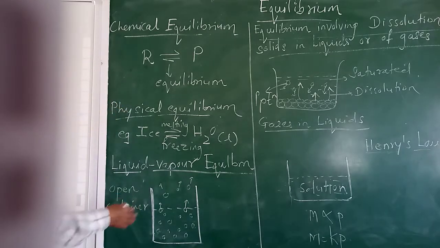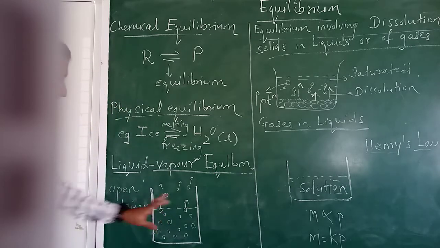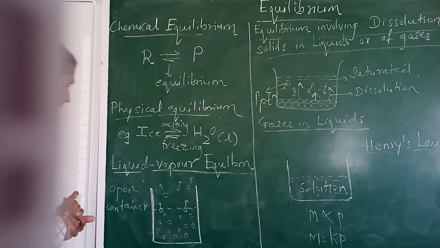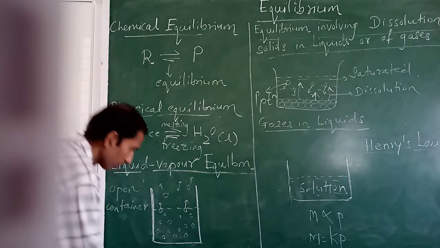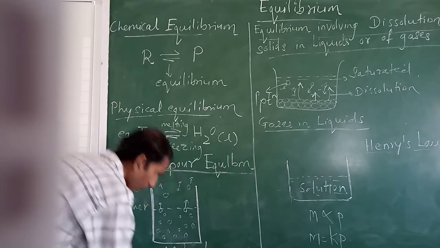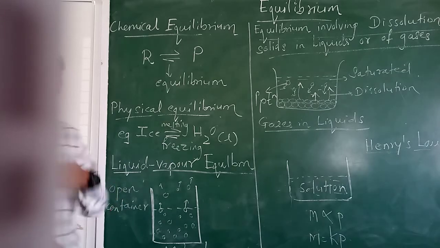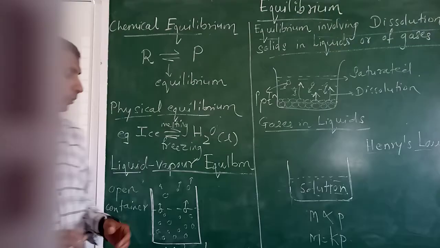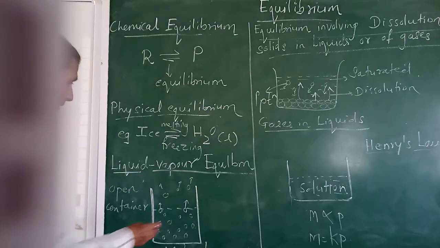So here we can consider water, okay, liquid water taken in a beaker, and we heat this particular liquid water, and of course after some time we come to know that liquid water is getting converted to vapors. Can you see these molecules?